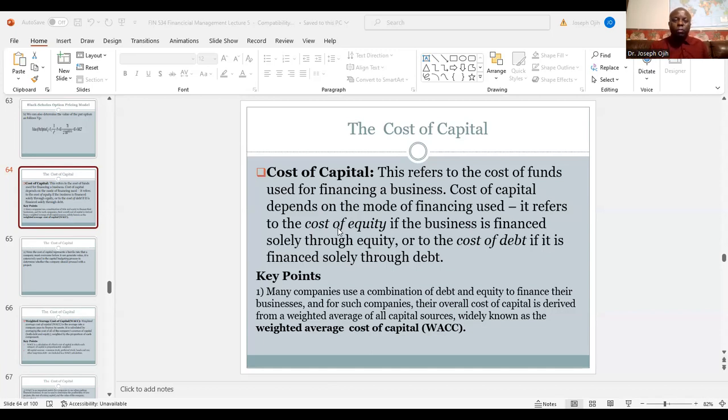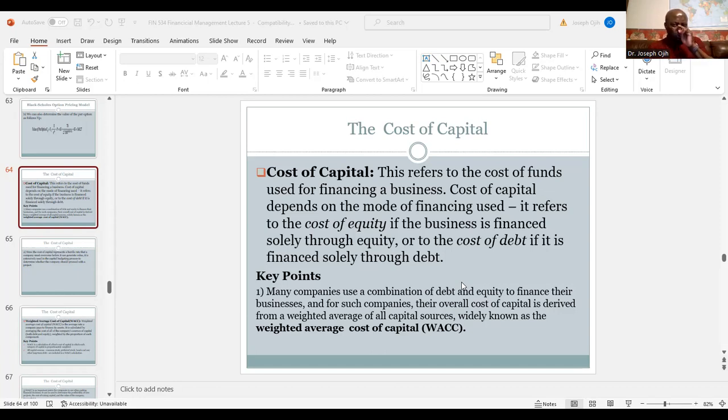Sometimes we call it the cost of equity, and we do that if the business is financed solely by using equity. Okay? Or the cost of debt. Yeah, we call it the cost of debt sometimes if the business is financed solely with debt.